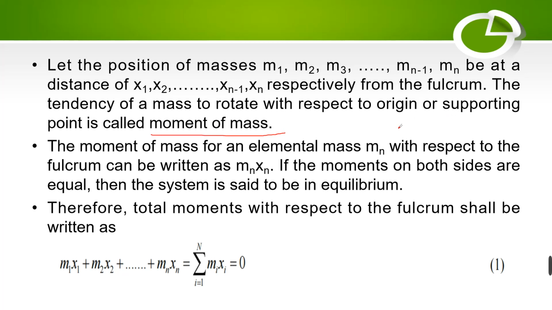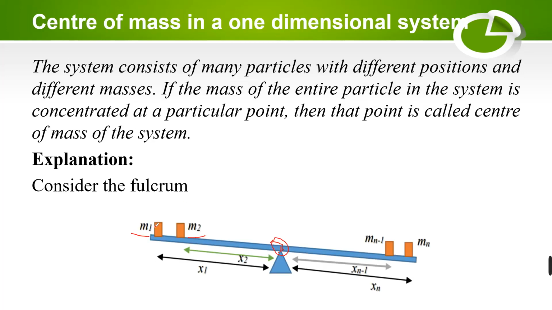We are going to calculate the moment of mass for a particle with mass m1 with respect to the fulcrum. The formula for a moment is mass into distance. That is, mn is the mass and xn is the distance. This is the formula for the moment of mass for an element. For example, here we have a particle with mass m1 at distance x1, and its moment is m1 x1.